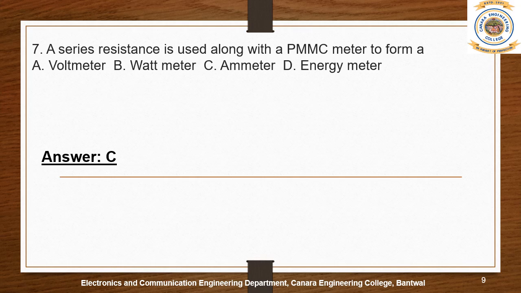Inside the ammeter device we can find the PMMC, coils which are connected in series with several resistances. In the previous question, if you want to increase the range of voltage that we need to measure, it should be a series connection of the resistors.